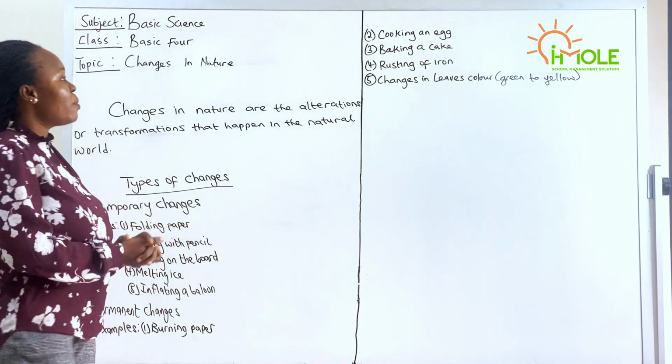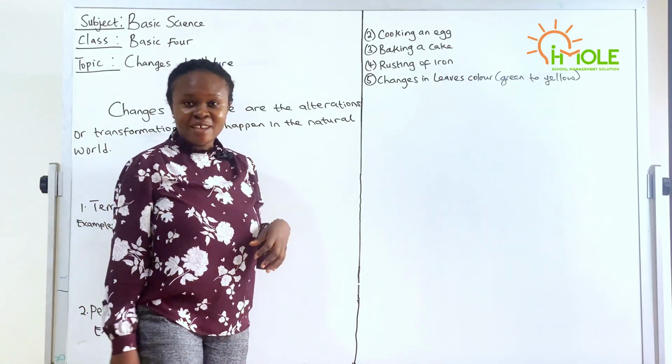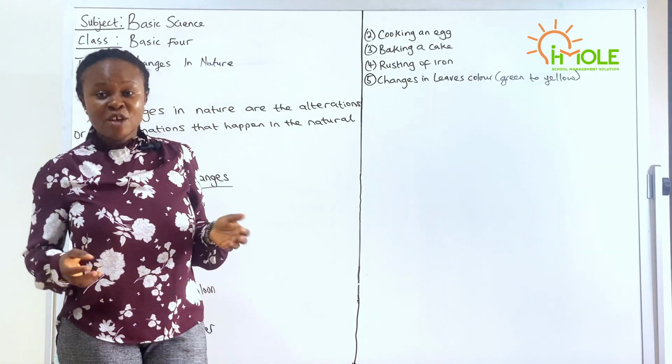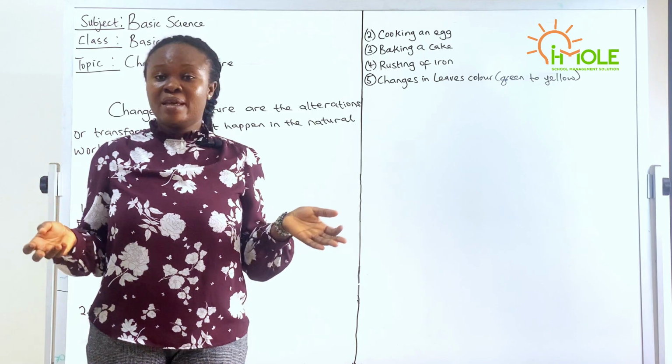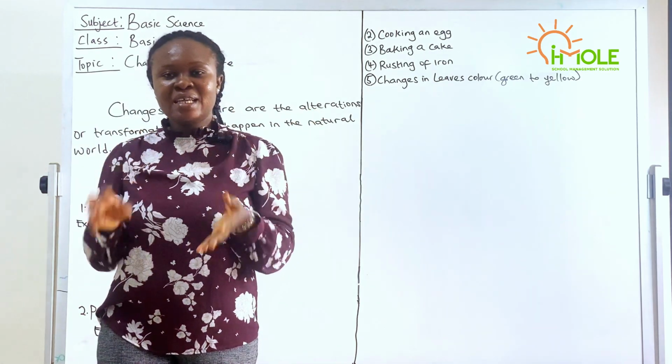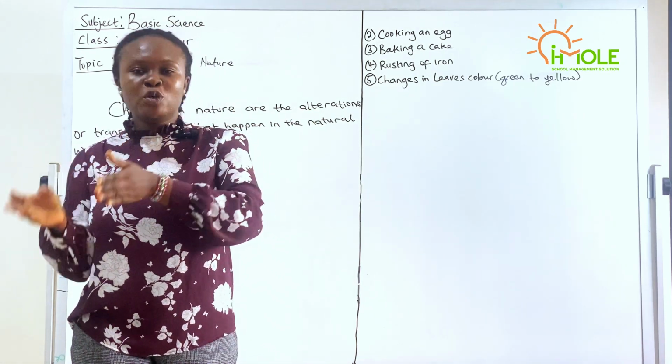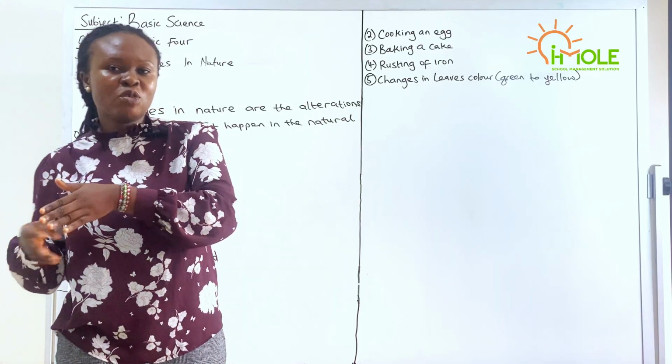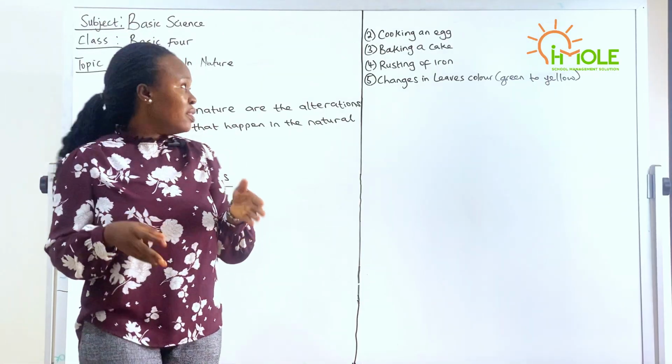Another example of a permanent change is cooking an egg, which is also boiling an egg. You know how we boil an egg? Yes. So when you boil an egg, it cannot be undone. You cannot change it back to the state it was in before you boiled the egg.